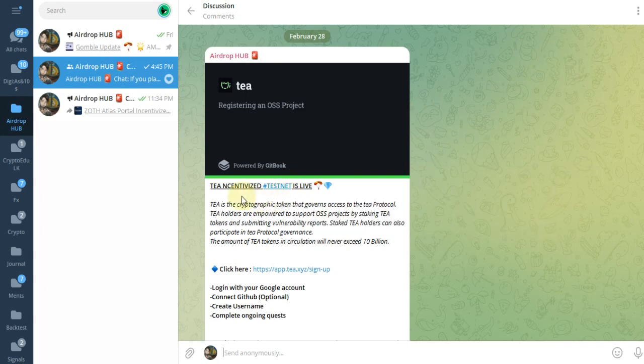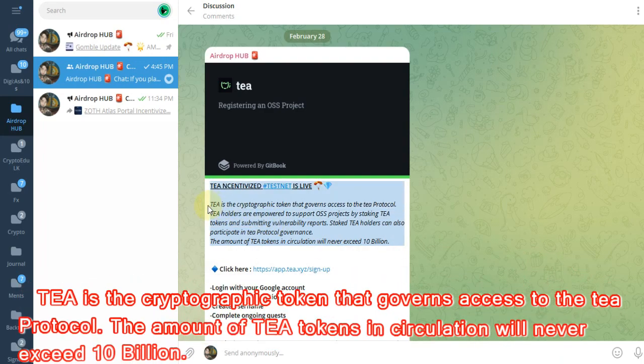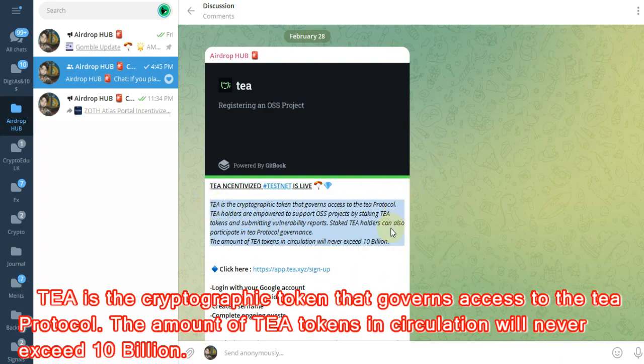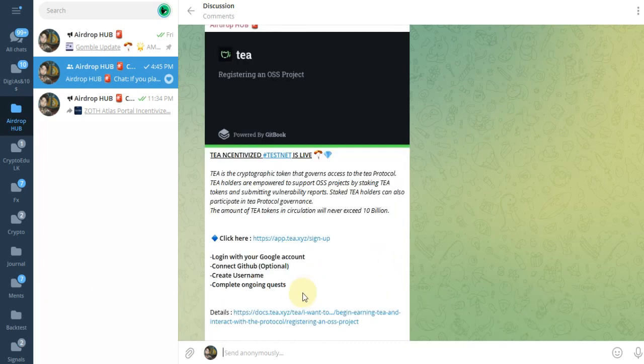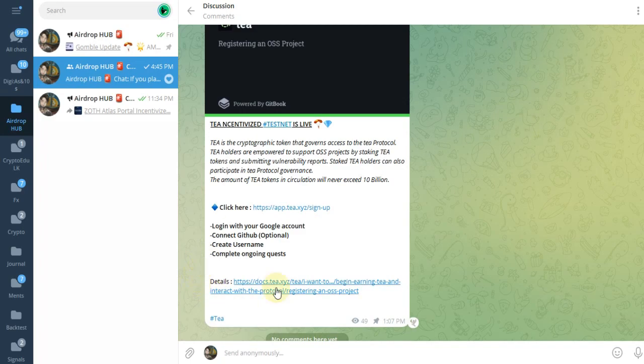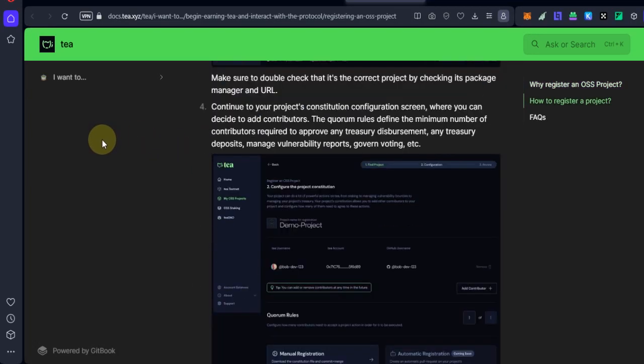So, in this video I'm going to review the T incentivized testnet. T is the cryptographic token that governs access to the T protocol. The amount of T tokens in circulation will never exceed 10 billion. If you are interested in the T project, click this guide link to explore their project.